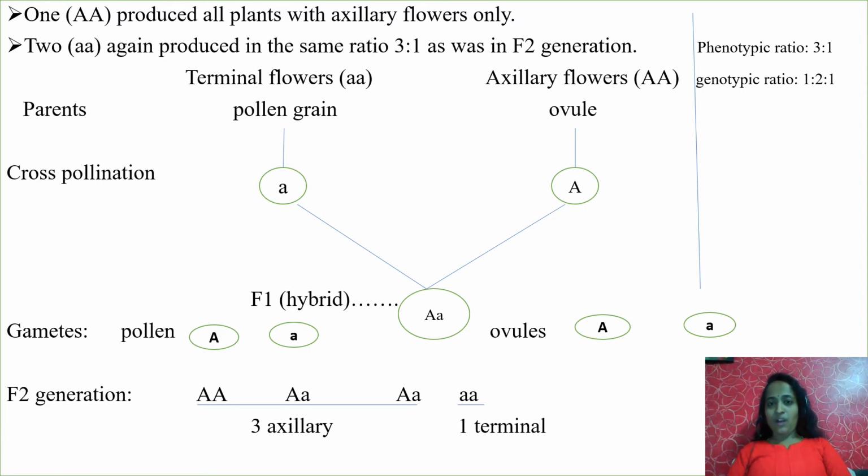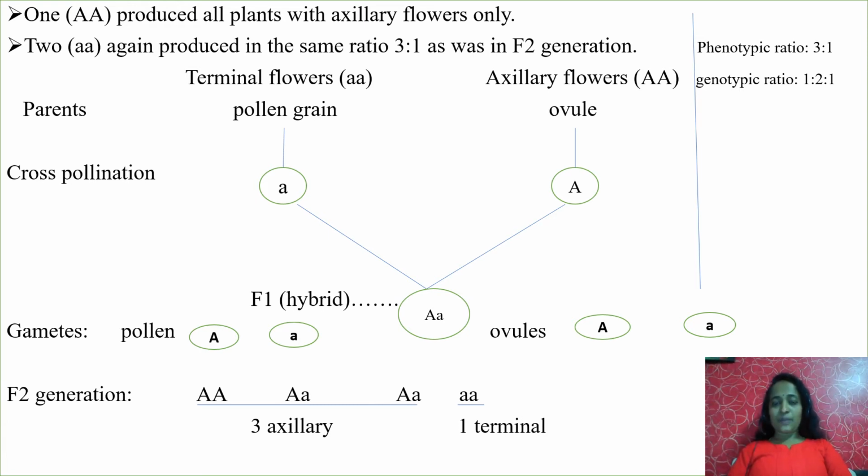When the ova fuses with the male gamete, it becomes what? Capital A and small a. Here capital A is dominant over small a. So does it indicate a pure one or a hybrid one? Hybrid. Yes, it is hybrid, not a pure one. Pure one in the sense that both letters should be the same, capital A or small a. But it is not that. It's a mixture of both capital A as well as small a. That is why it is a hybrid.